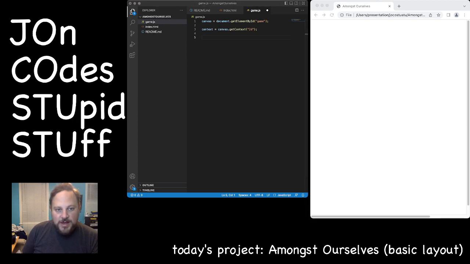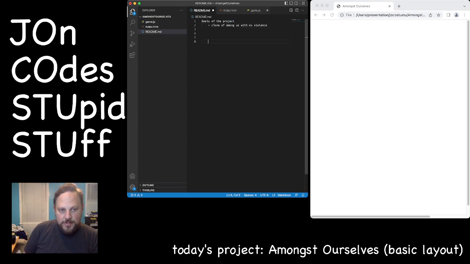I guess first we need to lay out some things. So let's go over to the readme for a second. This isn't going to stay on the readme, but we're just going to lay out some stuff. Things we need to make this work. We need players. Players need a color.